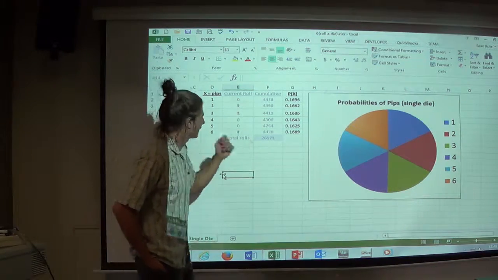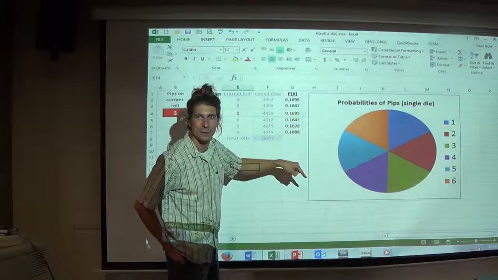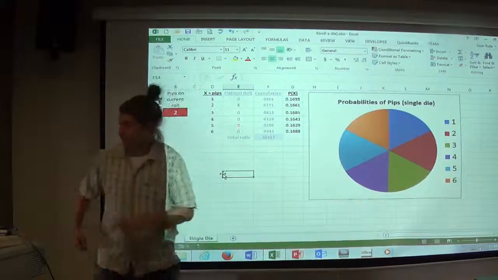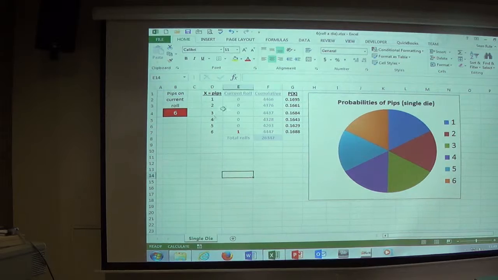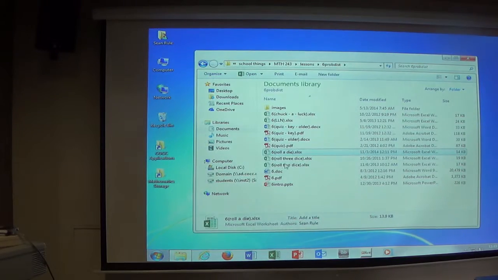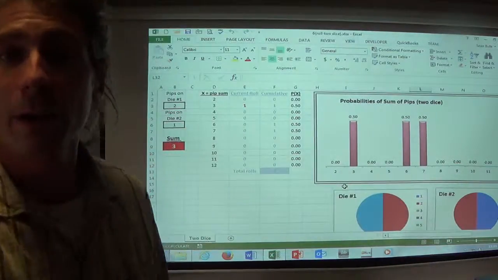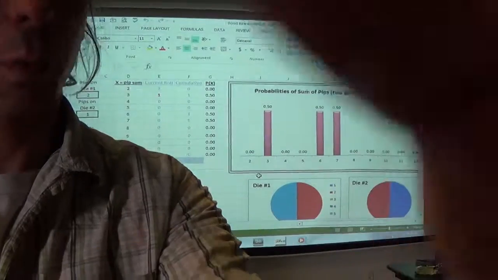Nice coincidence. But look, the 16s have stabilized. We're now waiting for the points to stabilize. No, we're not, because we're done with this one. You get the point, I think. What I'd like to do now is a similar simulation on a pair of dice. So in other words, what you guys just did.